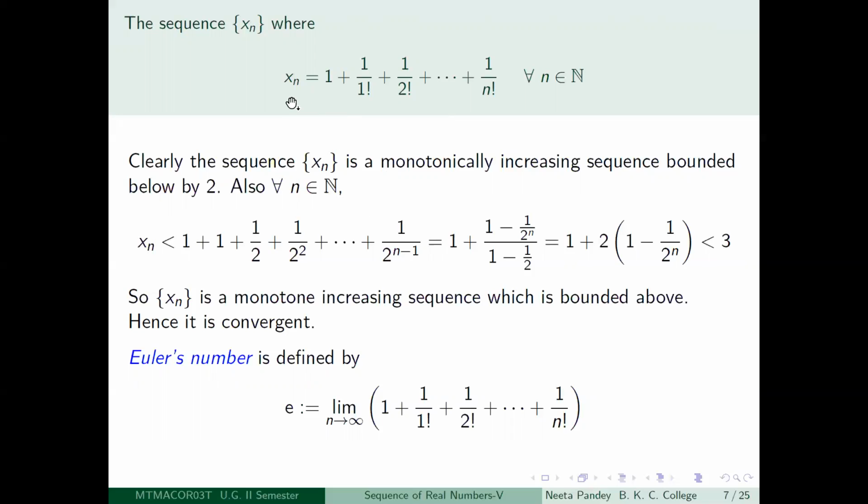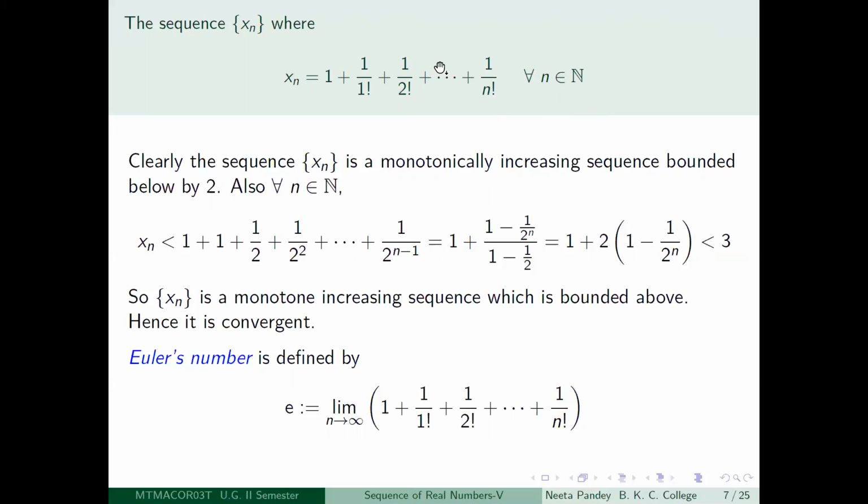Look at your xn. So it is 1 plus 1. We let it be as it is. And then half. The half also we let it remain. Then after that I have a 1 by 3 factorial. So what is 1 by 3 factorial? That is 1 by 2 into 3. So that is clearly less than 1 by 2 into 2 because 1/3 is less than half. So 1 by 3 factorial is going to be less than 1 by 2 squared. So if I replace 1 by 3 factorial by 1 by 2 squared, I'll get a number which is greater than xn.